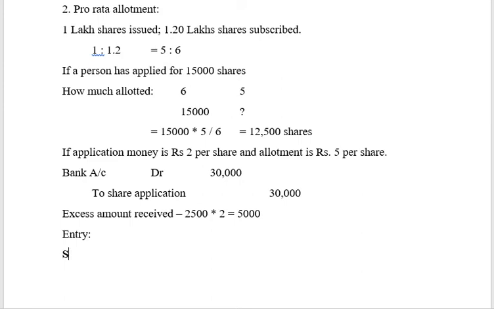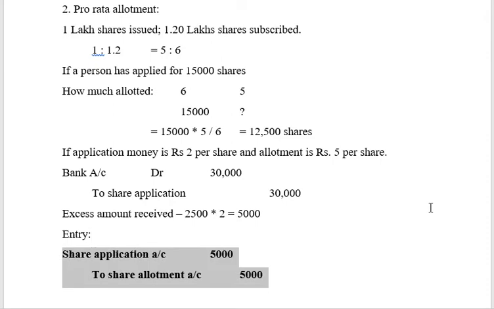share application account debit 5,000 to share allotment 5,000. Share application to share allotment 5,000. So this will be the journal entry for pro rata allotment. Whoever has paid excess application money, the total amount of excess application money will be calculated and it will be adjusted against share allotment, right?